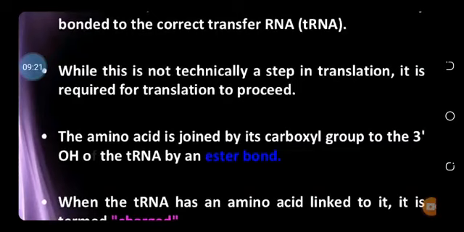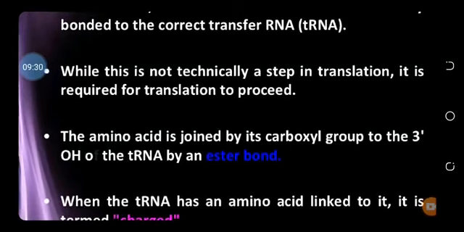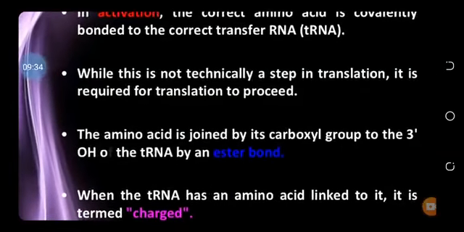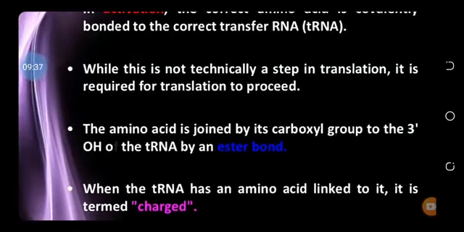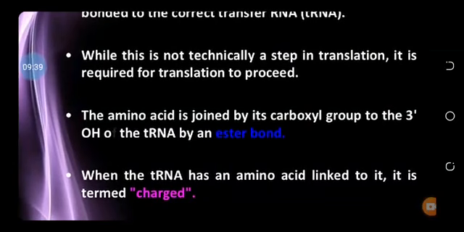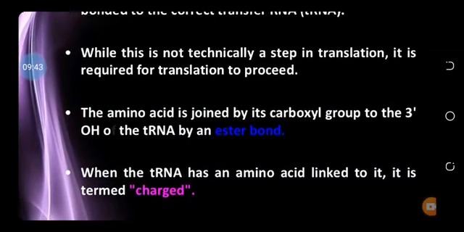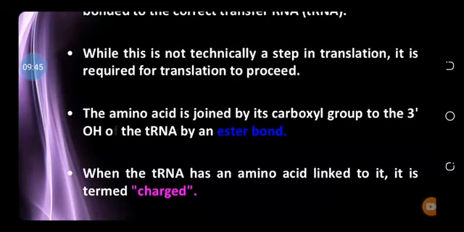The carboxylic group of the amino acid binds to the hydroxyl group at the 3' end of the transfer RNA, and this leads to the formation of an ester bond, and then ultimately the transfer RNA is loaded with the amino acid. This is called the transfer RNA being charged.